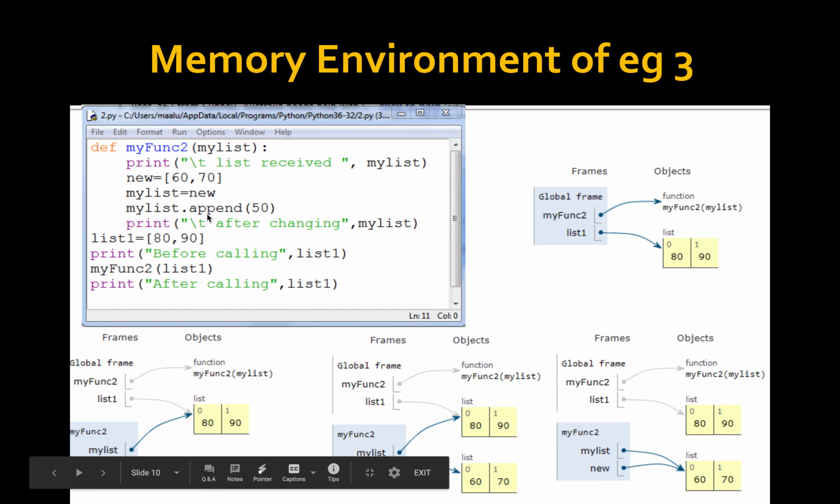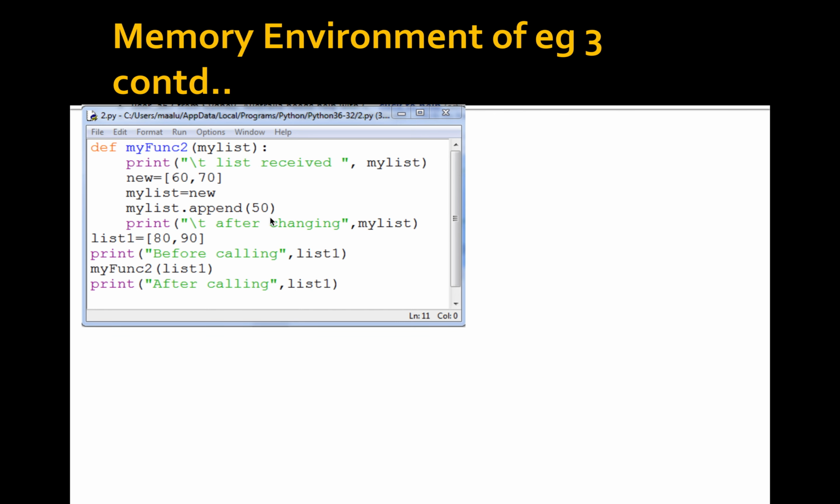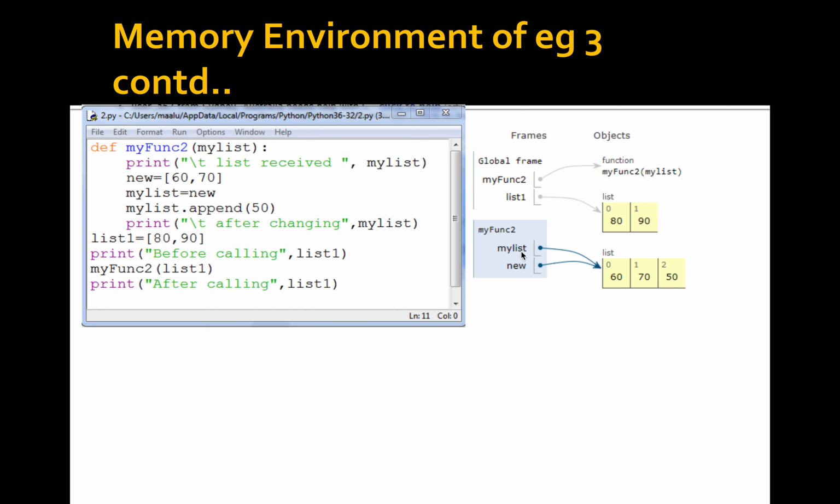Then my list.append(50). Here 50 is appended to my list. Appending means it adds the element to the end of the list. So 50 is added. After changing, the value of my list is 60, 70 and 50. The function definition is over.